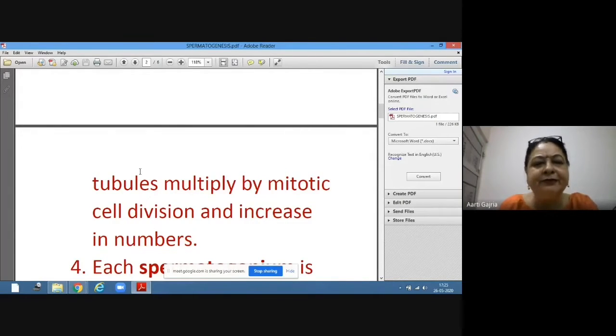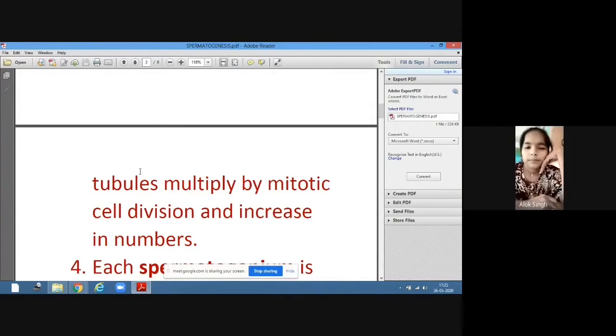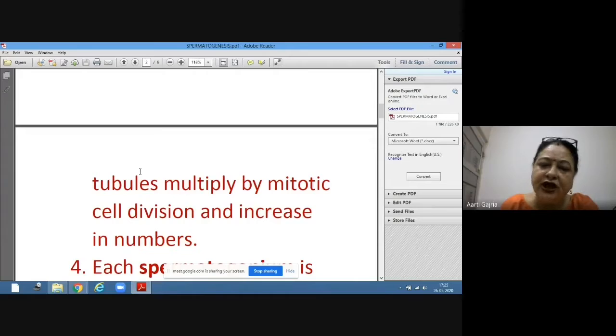It's diploid like all other cells of the body. This spermatogonia is diploid in nature and undergoes mitosis just to increase in numbers. So all cells produced by mitosis will be diploid.